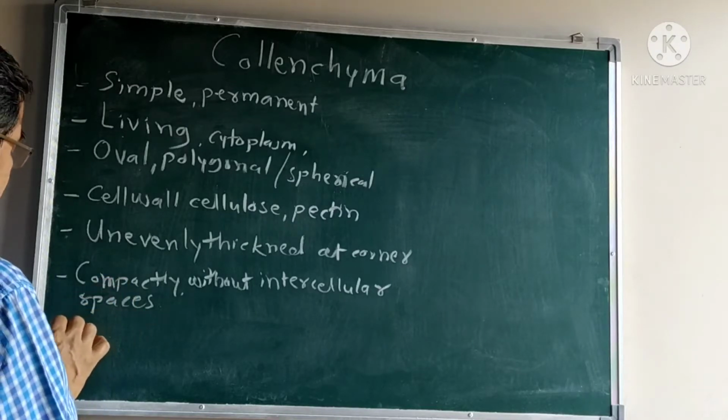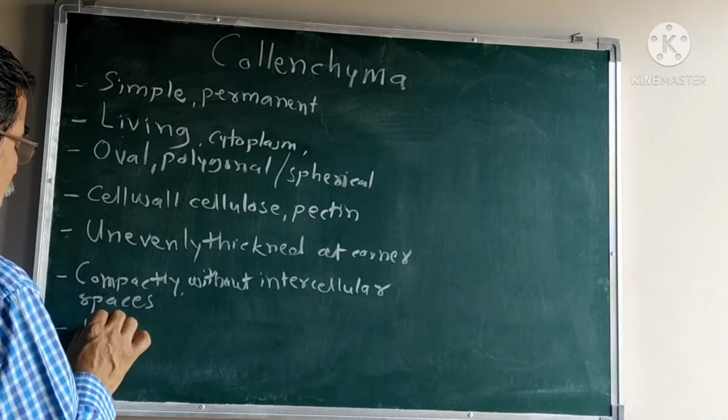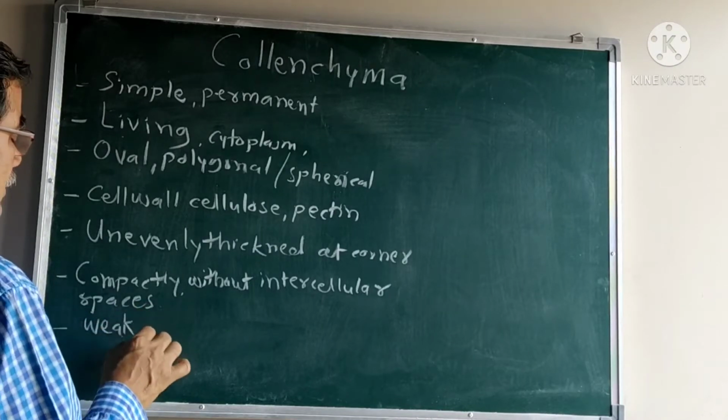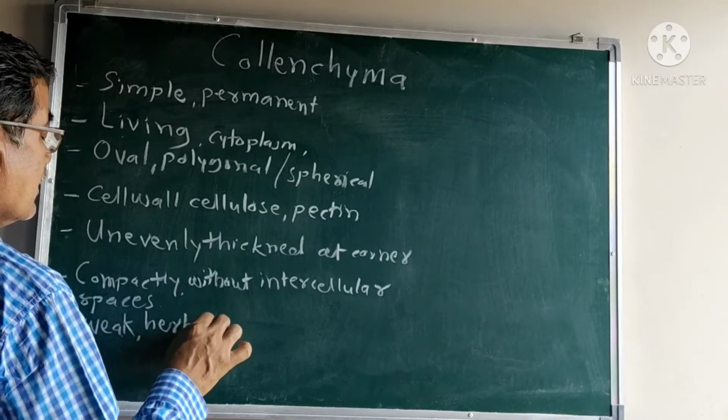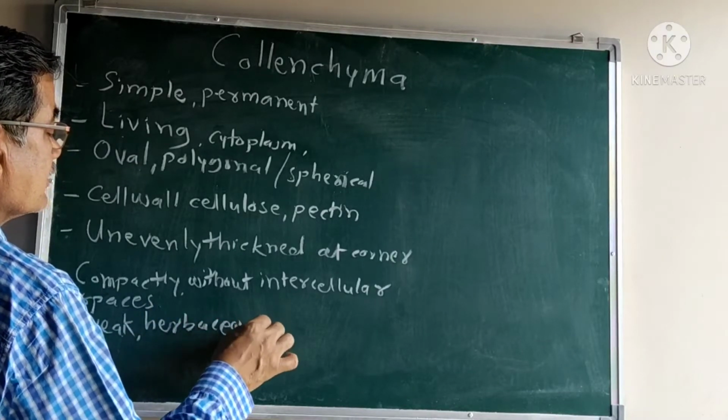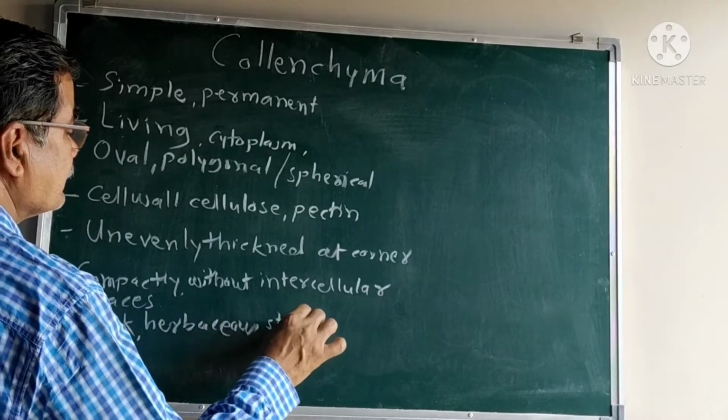It is present in all weak plants. It is also present in herbaceous stems.